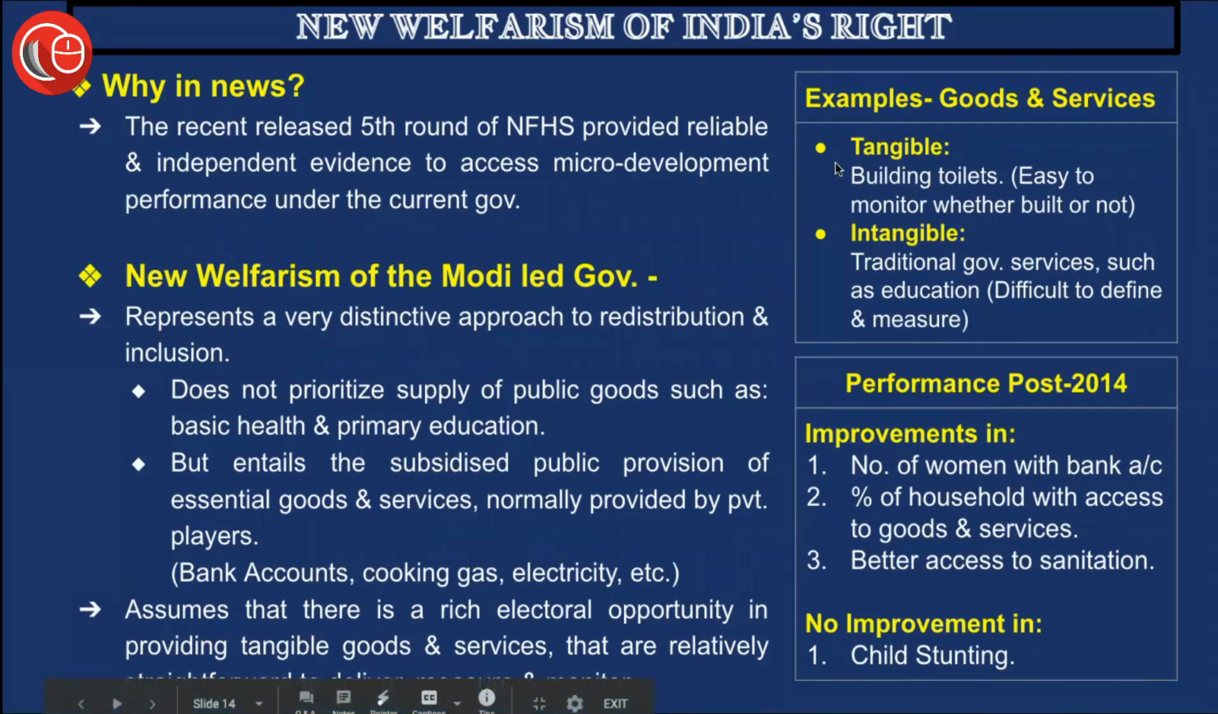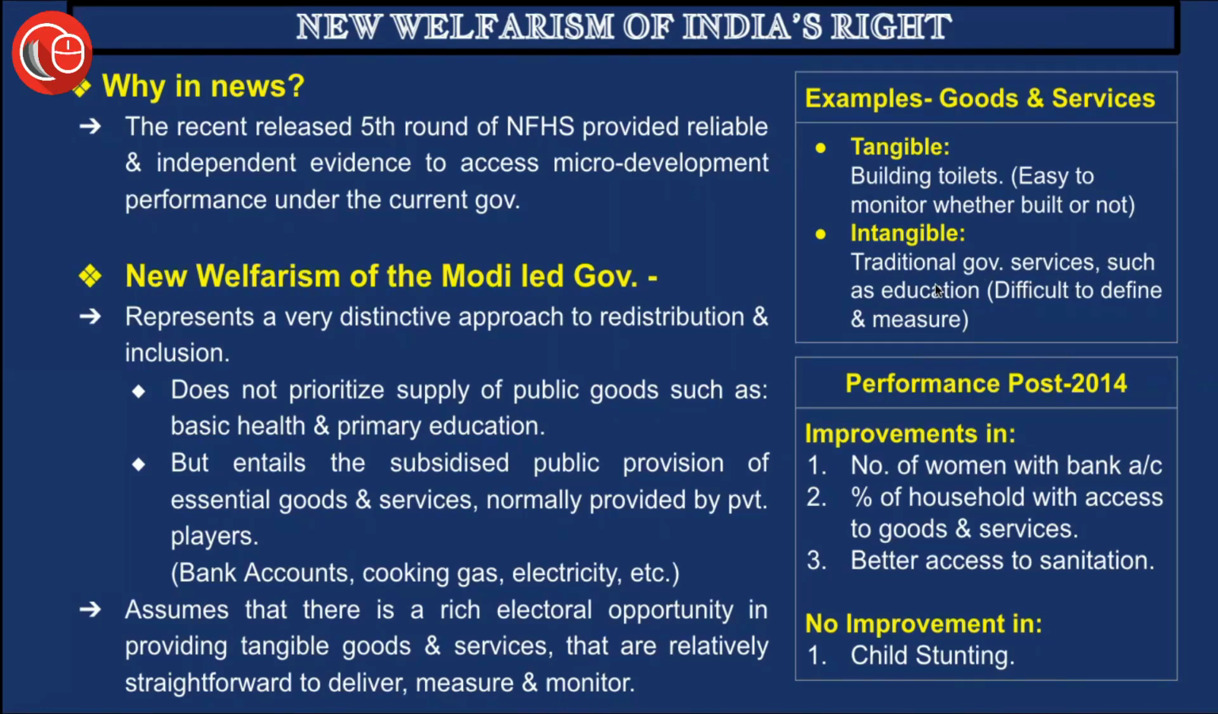And there are examples of tangible and intangible goods and services. For tangible, we have building toilets. The government has taken up the task of building toilets in the rural areas for providing sanitation and to avoid open defecation. So building toilets is firstly easier, and secondly, it is very easy to count these toilets and write them down in any kind of account book. Rather, in case of intangible goods and services like traditional government services such as education, it is difficult to define and measure.